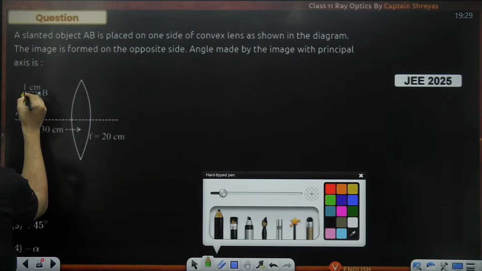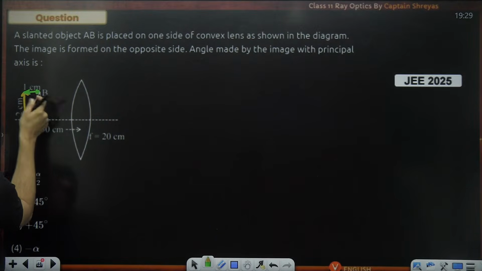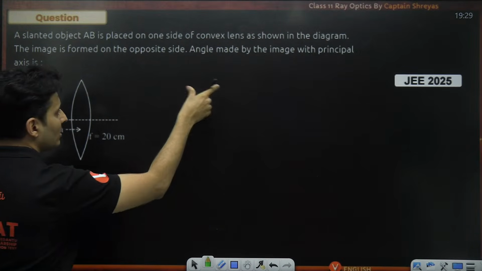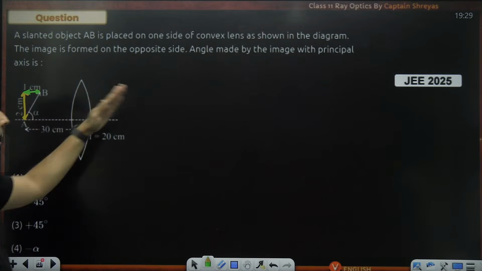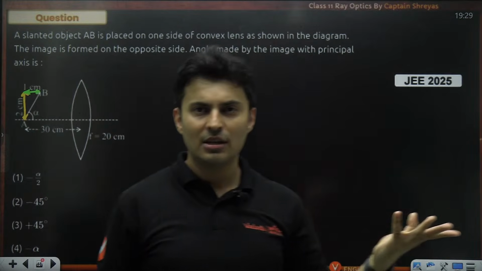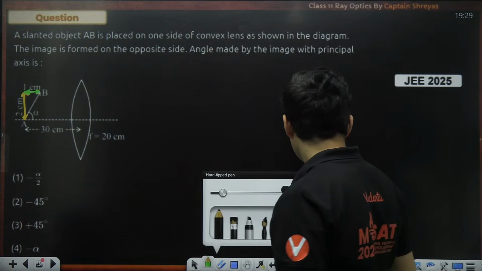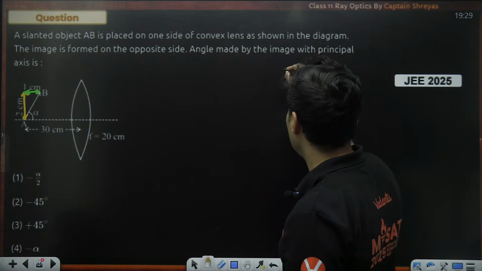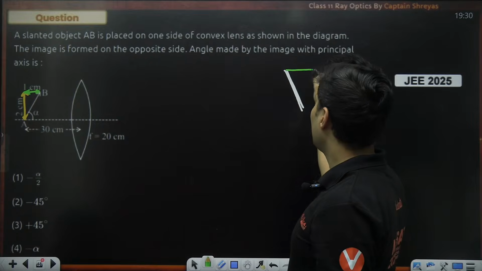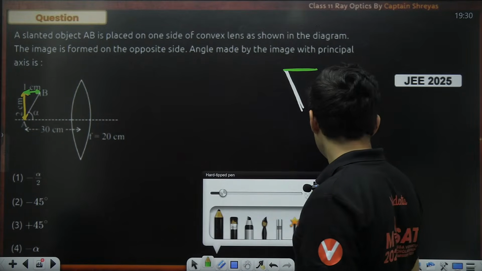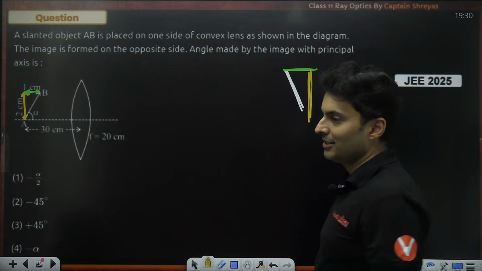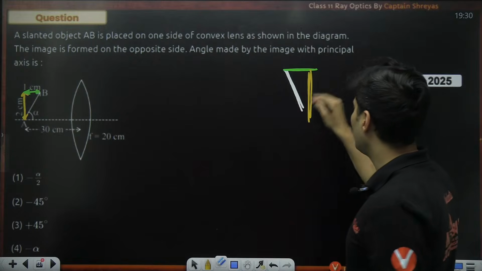And it has some length like this, the base of the triangle. That base length also, if you figure out, you can figure out how tilted that image is. So it's actually a question of magnification. Okay, try to visualize. The final image might be like this, where there might be some longitudinal magnification and there could be some lateral magnification. So based on that, we can solve the problem.